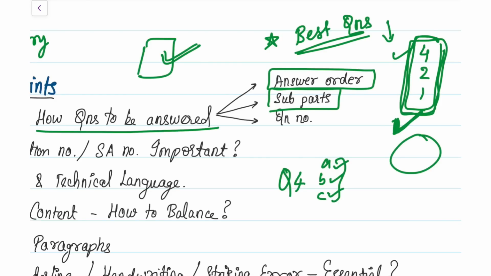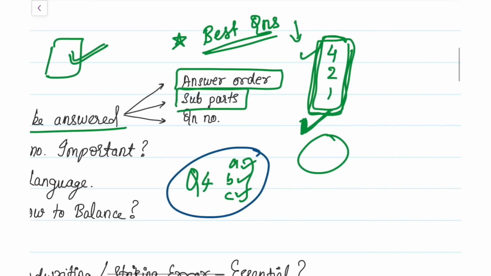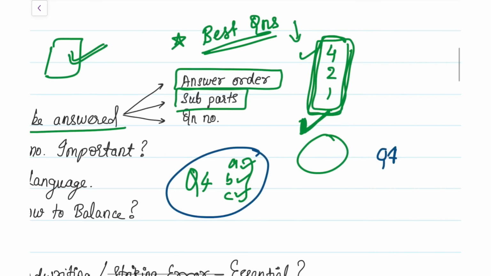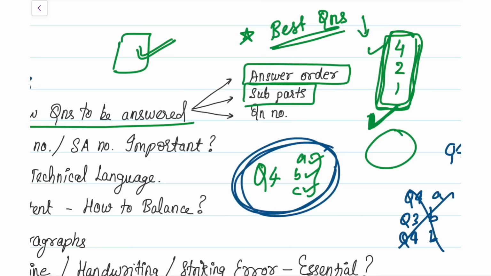But what you have to remember is, when you are doing this, make sure you're answering all the subparts together in a question. That means if you have taken question number 4 first, then answer all the subparts together. Do not answer them separately. You should not do question number 4 subpart A first, and question number 3 subpart B, and then question number 4 B. No, don't do this. Even though the order may be different, answer all the subparts together.